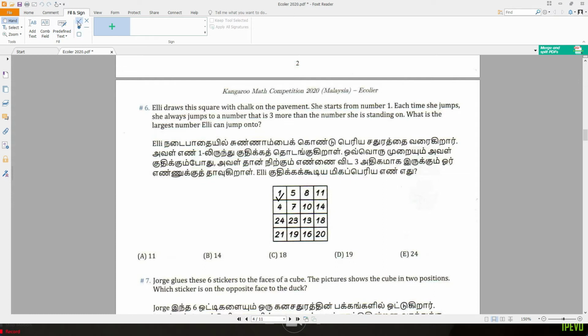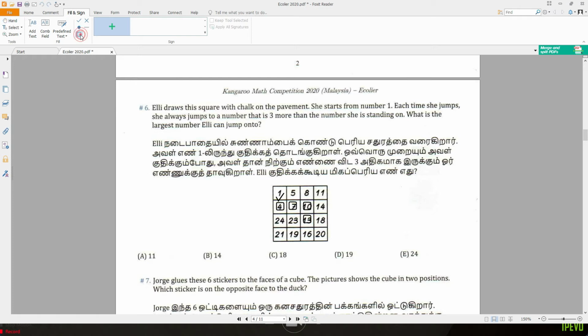Now, it starts from 1, and then 1 plus 3 is 4. So from here she goes to 4. And then 4 plus 3 is 7. She cannot go everywhere, she can only go here. Okay, 7, and then 7 plus 3 is 10. She has to go here, and then 10 plus 3 is 13. She cannot go here, she has to go to 13.